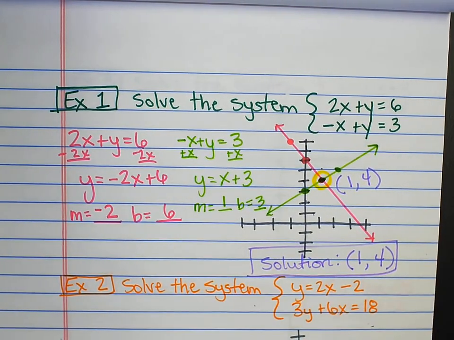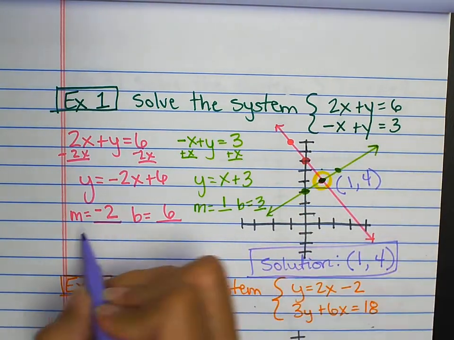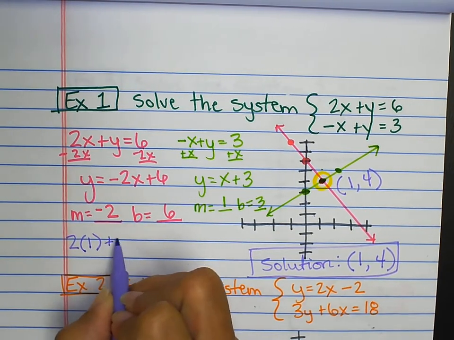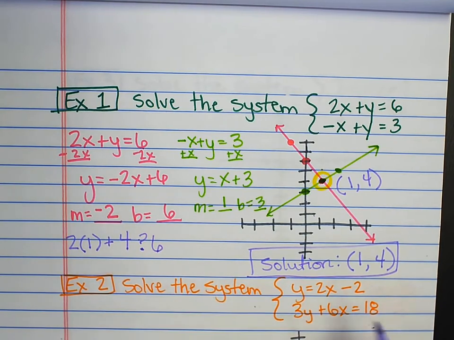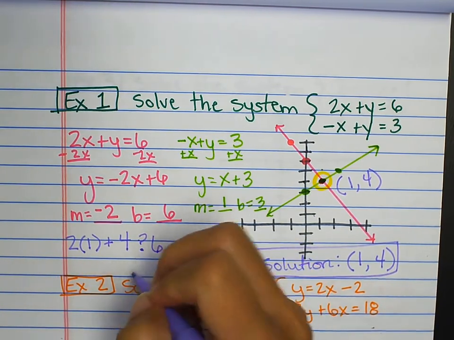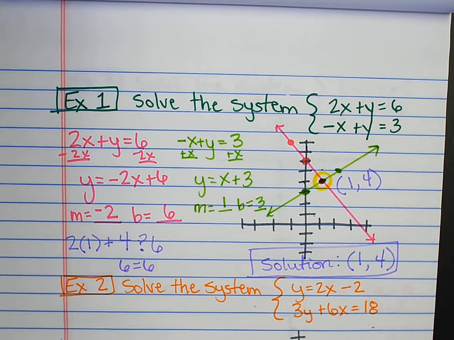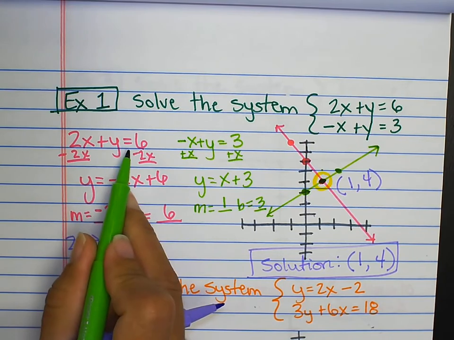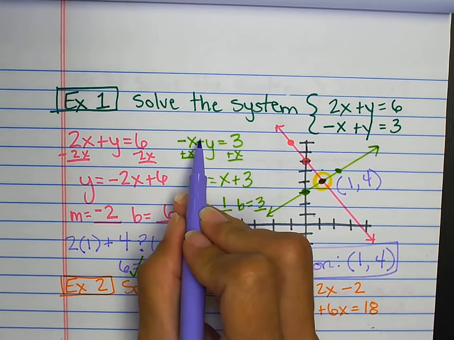But I'm going to check myself before I submit that because I want to make sure I'm right. So I'm going to take this first equation, 2 times 1 plus 4, and we want to know, is that equal to 6? Well, 2 times 1 is 2, plus 4 is 6, so 6 equals 6. That is a true statement, so I know that this point falls on this line. In order for it to be the correct solution, it must fall on both lines, so let's check this one.